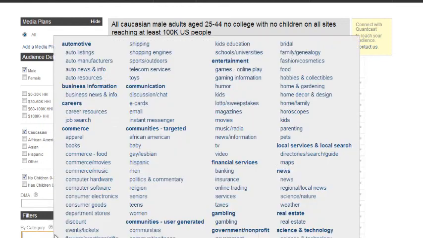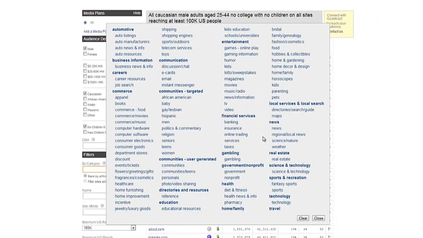And then they have different categories that you can also target that might be geared towards your particular market.